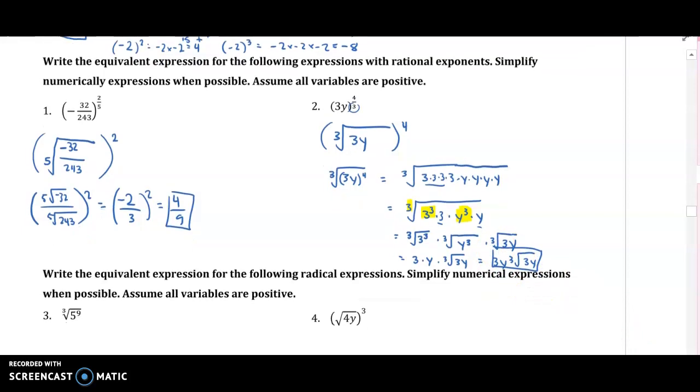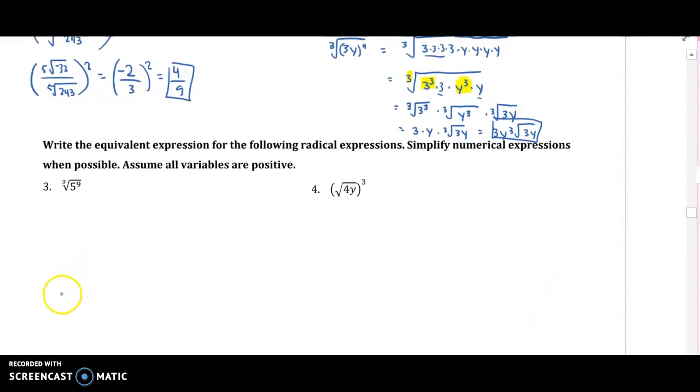All right, let's try these ones. Write an equivalent expression for the following radical expressions. Simplify the numerical expressions when possible. So the cube root of 5 to the 9th is 5 to the 9 over 3. Do you see how 9 over 3 can be simplified? What is 9 over 3? 9 divided by 3? It's just 3, right? So 5 to the third. 5 times 5 times 5, that's 125. All right? Okay, let's try this one.